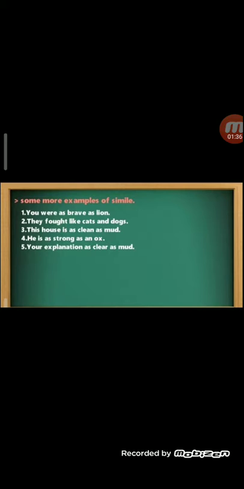He is as strong as an ox. The strength of a person is compared to the strength of an ox. Your explanation is as clear as mud. Again, here as and like are used. That means the figure of speech is simile.